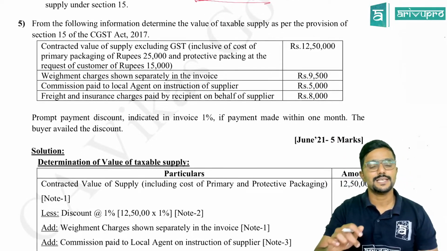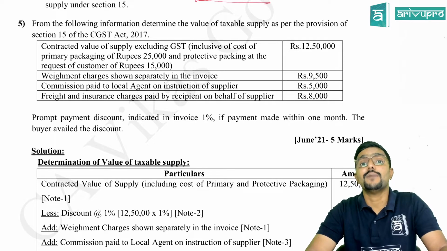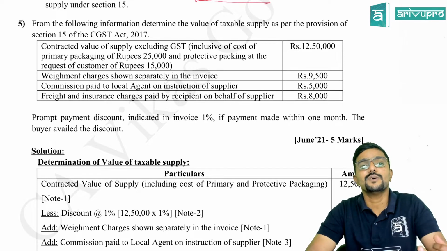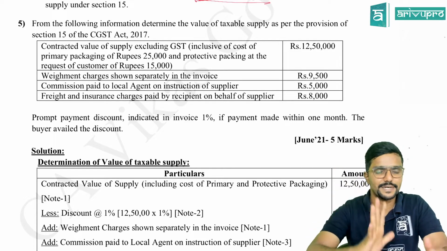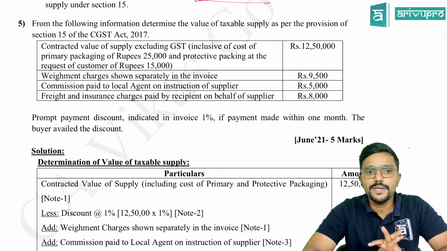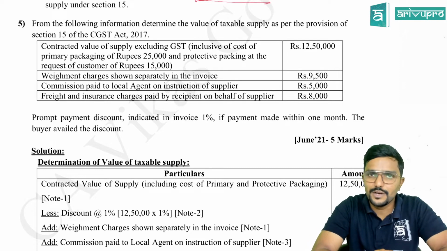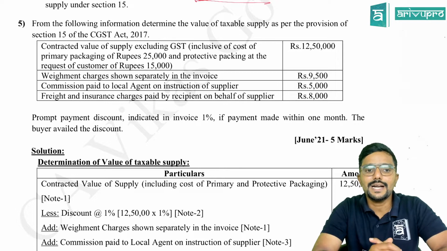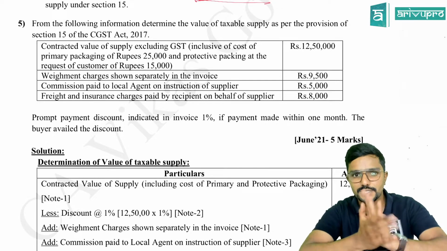The fifth question is again an examination question which was asked in June 21 for 5 marks. Actually in June 21, on this topic, they have asked questions for 14 marks: 2 five-markers and 1 four-marker, on this value of supply only, including the rules part. So, from the following information, determine the value of taxable supply as per the provisions of section 15 of the CGST Act 2017. Contracted value of supply excluding GST, inclusive of cost of primary packing 25,000 and protective packing at the request of customer 15,000. This question is interesting.